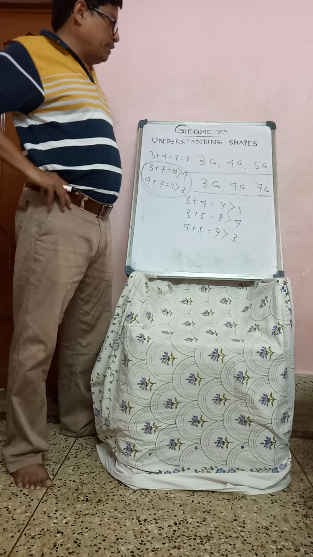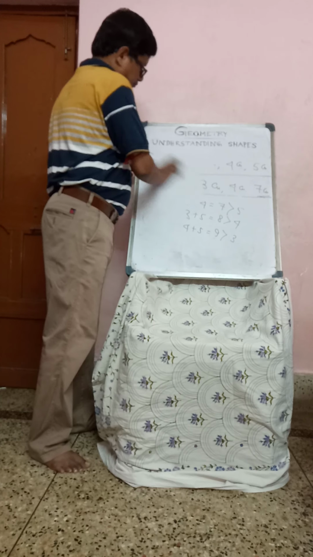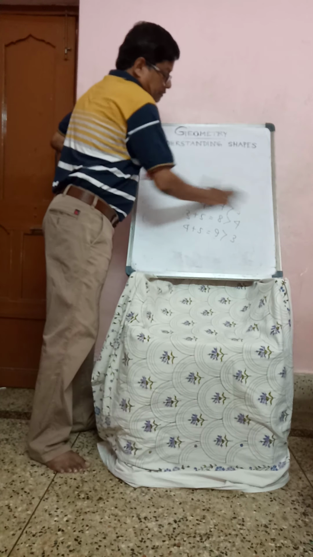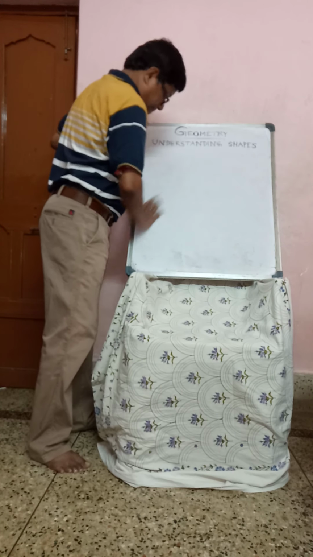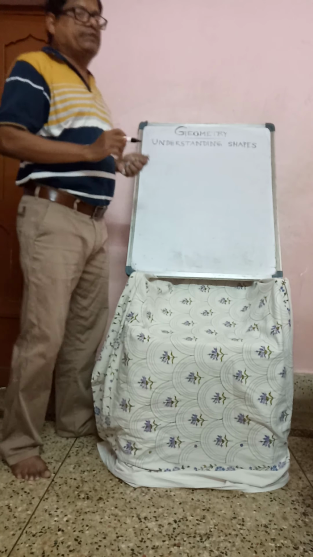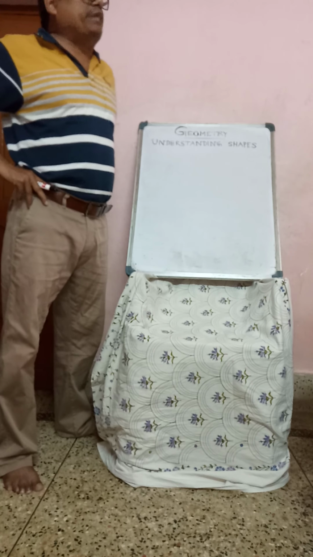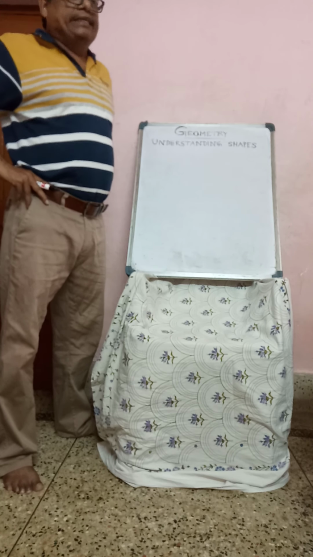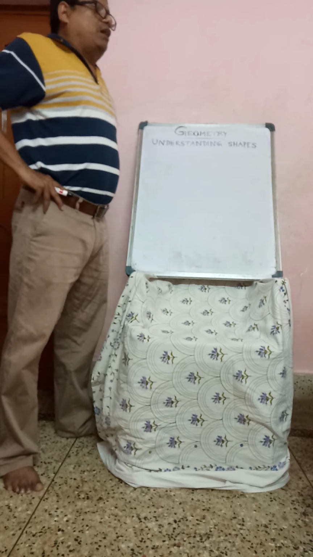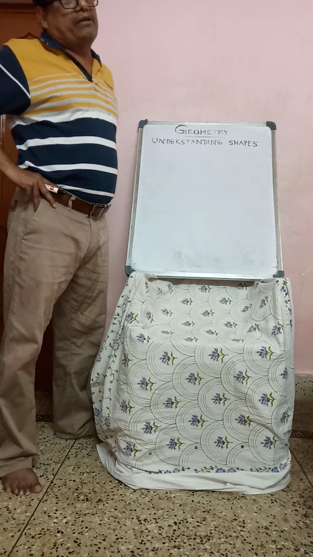Now, how many kinds of triangle? All of you know, according to sides and according to angles. According to sides, there are three triangles: equilateral triangle, isosceles triangle, and scalene triangle.